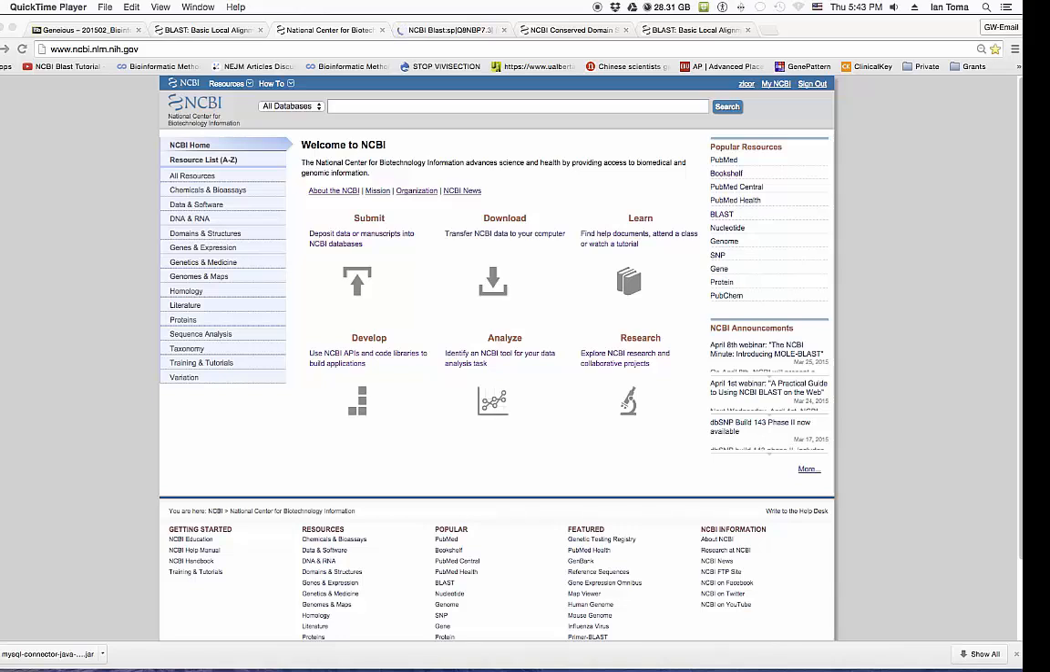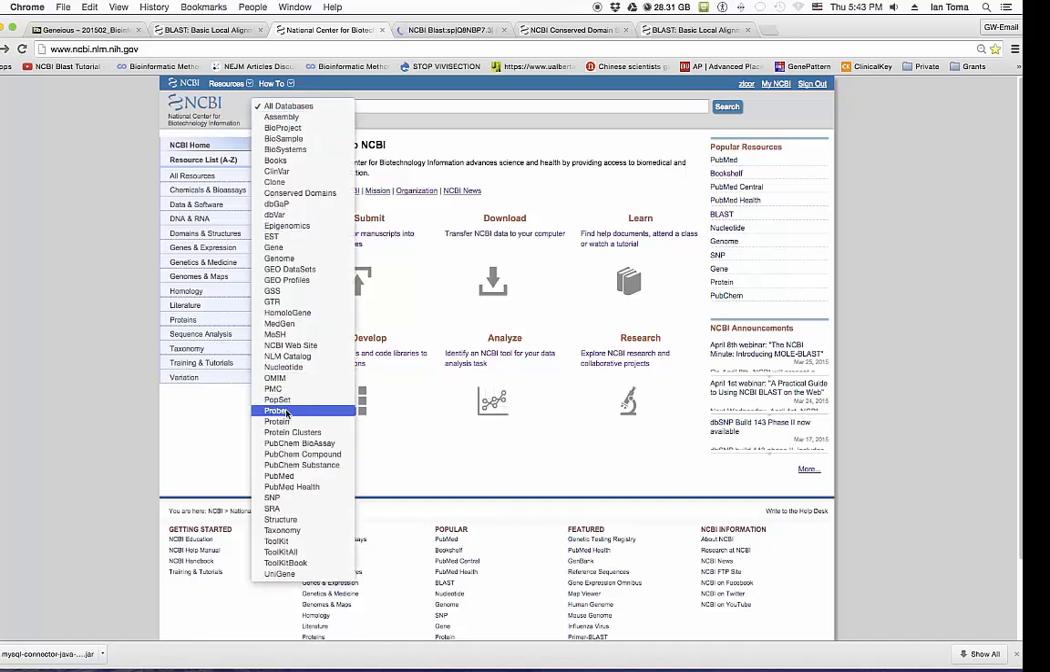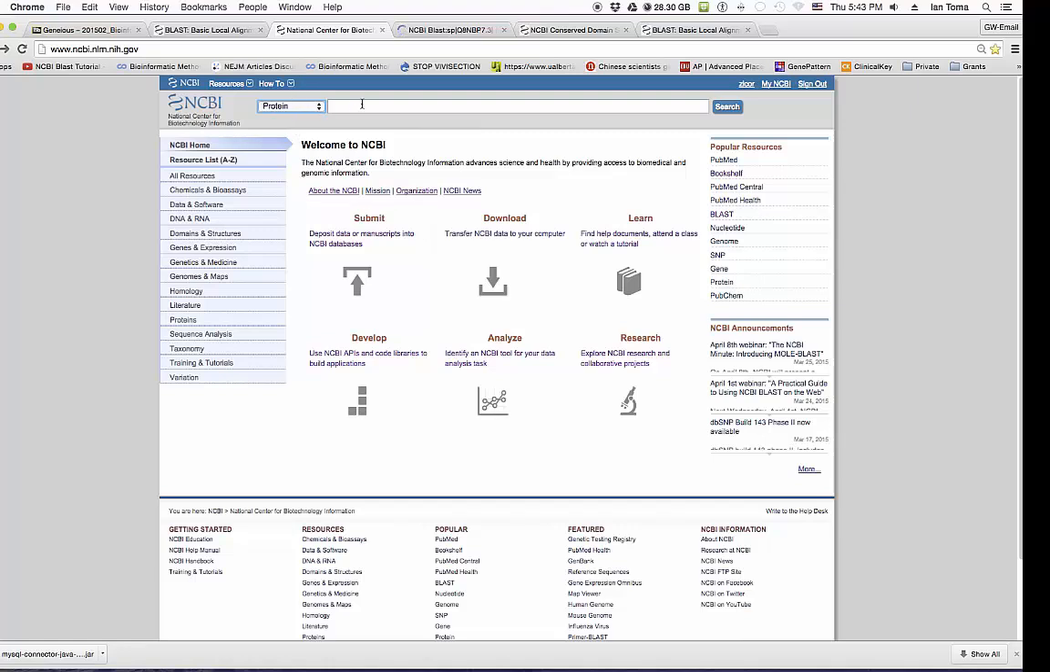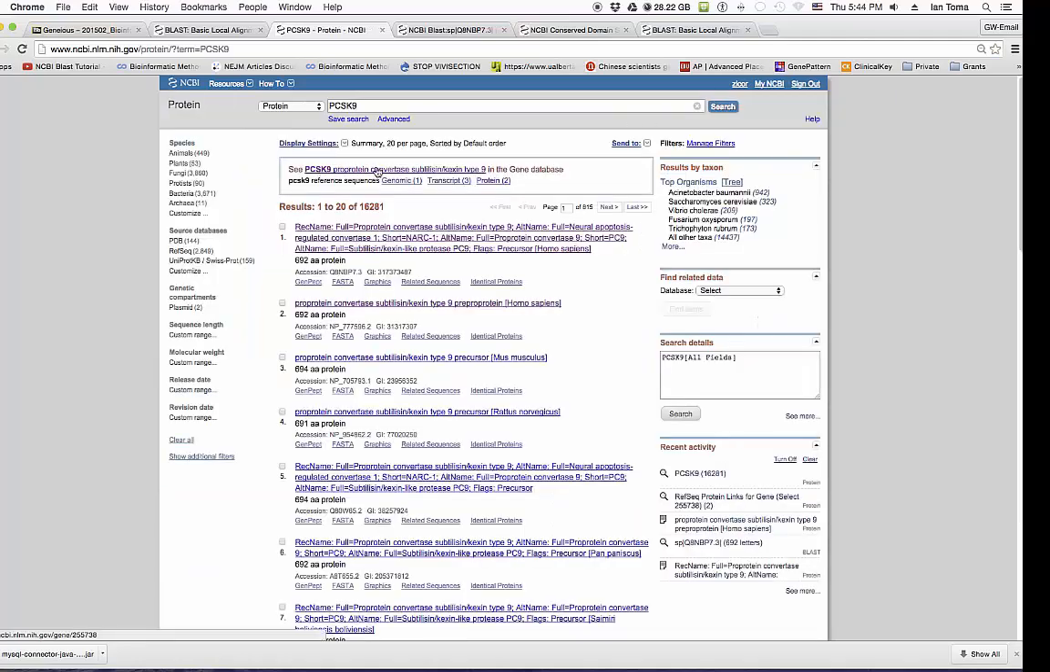The easiest way to run BLAST on the NCBI is to go to the main page and select your database. If you, for example, are looking for a protein, you can select protein from the list of databases and then type the name of the protein that you're interested in. In my case, I'm going to type PCSK9 and hit search. I get the list of all databases that contain my PCSK9, which is proprotein convertase subtilisin/kexin, responsible for the synthesis of cholesterol.